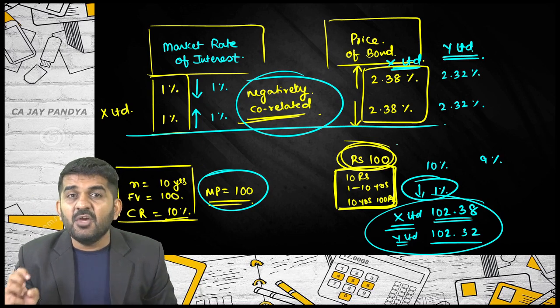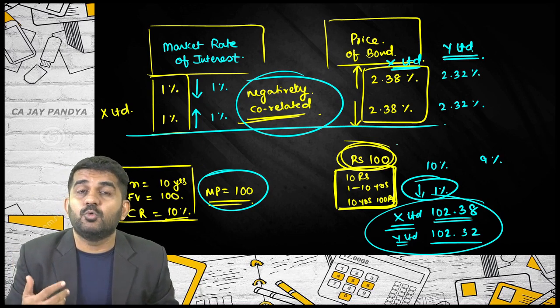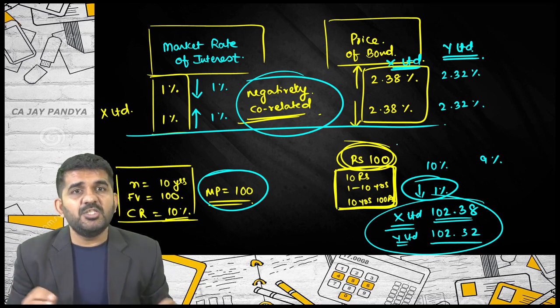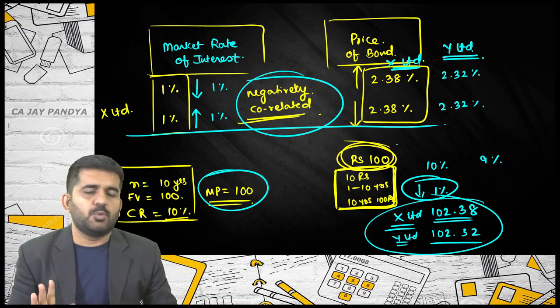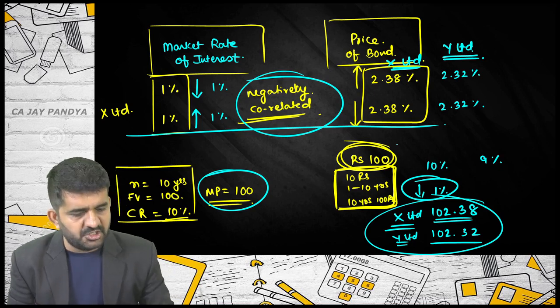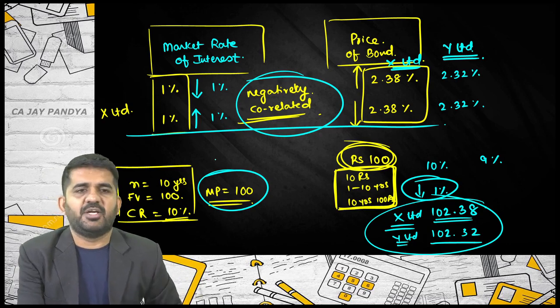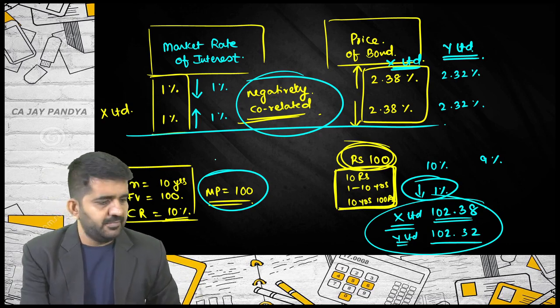If you have not understood this properly, please try to rethink. Is it alright? If the market rate of interest increases or decreases, what will happen to the price of the bond? Once you get it logically in your mind, this will become easy, and you will also understand the use of modified duration. How to find out modified duration is very easy. It is duration divided by 1 plus YTM. Is it alright?